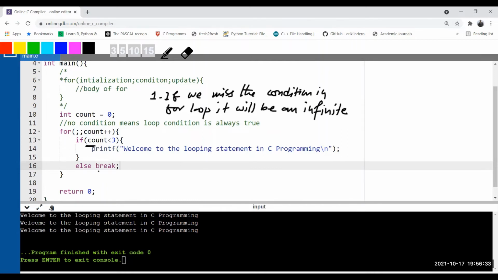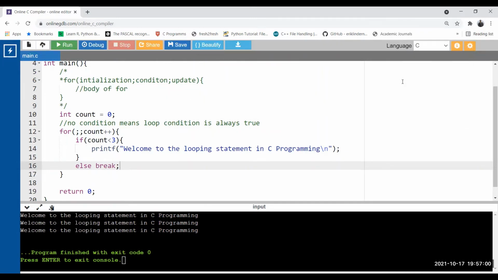And what this break is doing is that break helps us come out of that loop. So once the if condition becomes false, that means the condition is false, the else will be executed, and due to this break, the program control will jump outside of the body of the for loop, here in line number 18. So my loop execution is stopped. Now let's see what will happen if I do not use else here. I'm going to put this else statement in a comment. Now see what will happen.